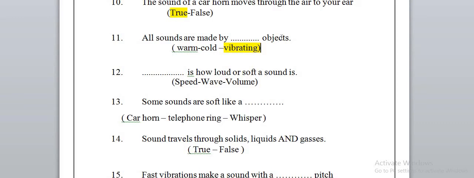Number 12. What is how loud or soft the sound is? Actually this is the volume. Like in the car, there is a button that's called the volume. This volume can be soft or it can be loud. This is called the volume. Number 13. Some sounds are soft, like, of course, a whisper. So a whisper is a soft sound and not a loud sound.